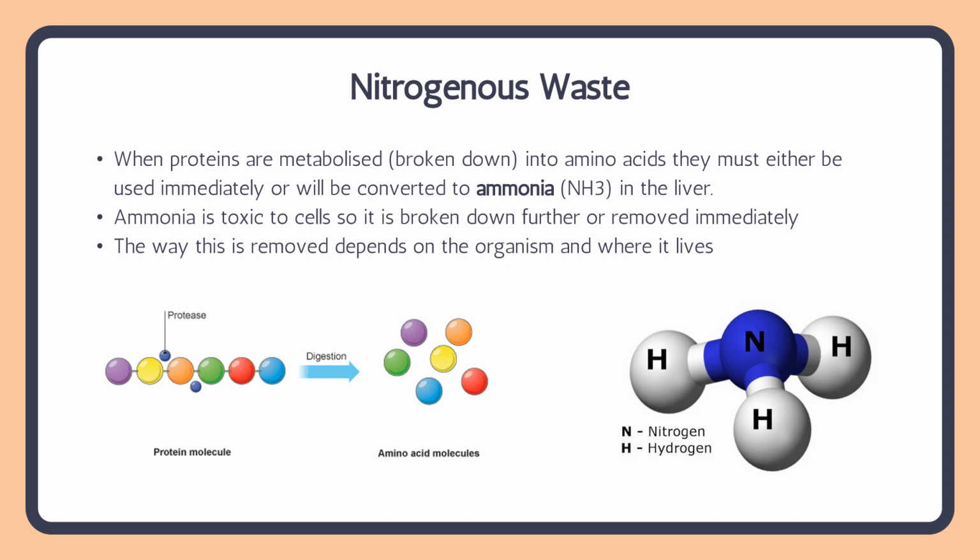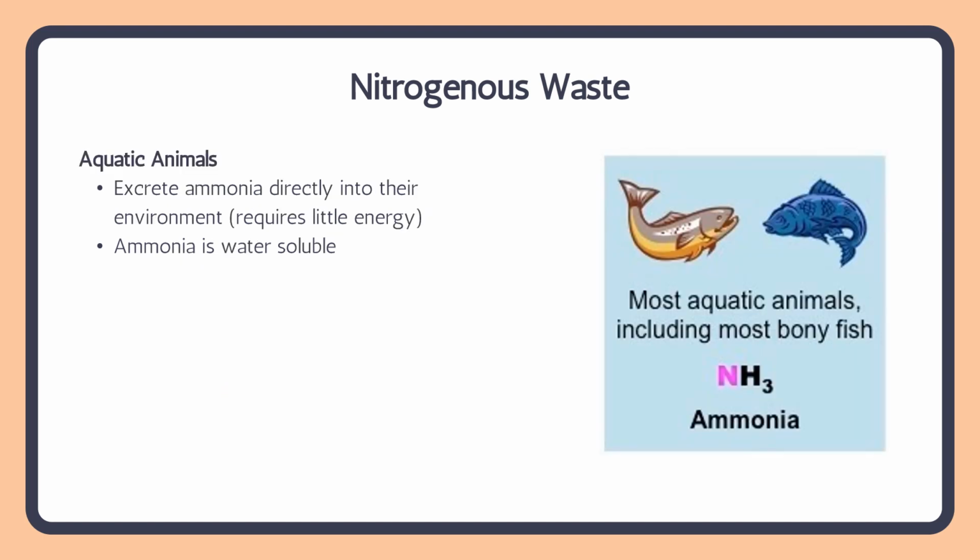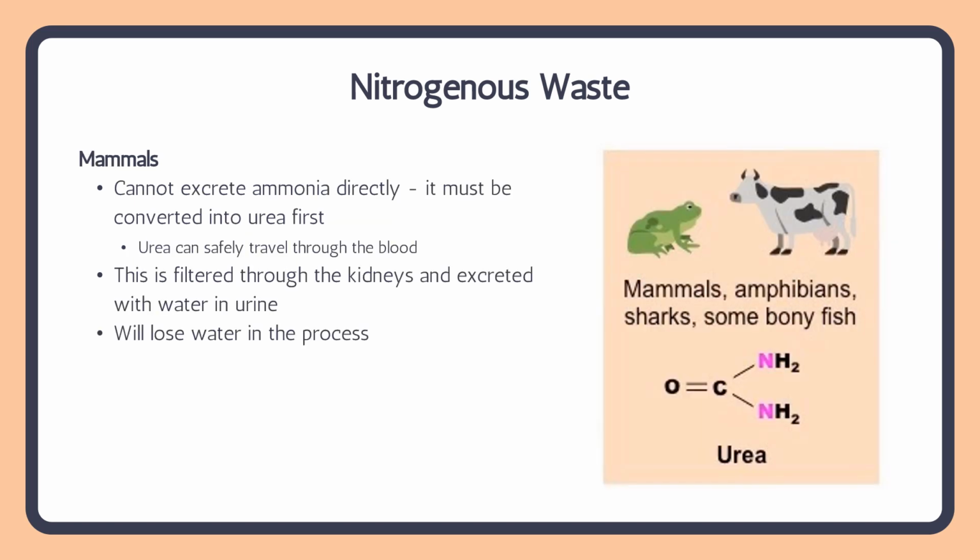The way this is done depends on the organism and where it lives. For example, aquatic animals excrete ammonia directly into their environment, which requires very little energy, and this is okay because ammonia is water soluble. So if you are a fish living in the ocean, you excrete that waste directly into the water surrounding you.